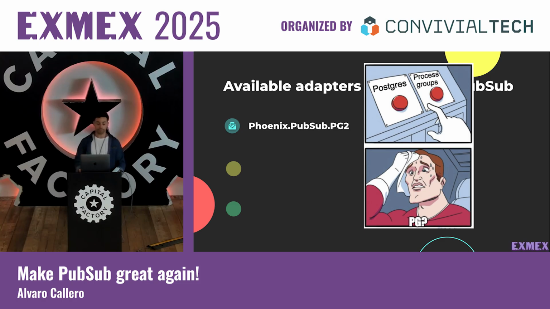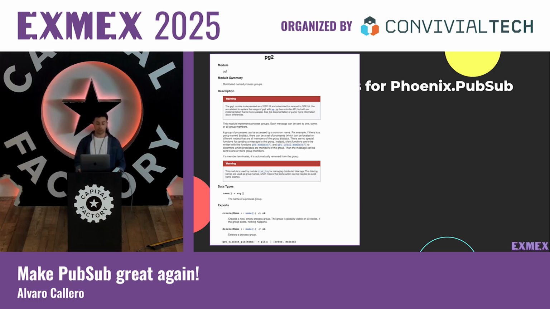because it has its origin from Erlang. This is a screenshot from the Erlang documentation about the PG2 module, and the way that this module will be sending the messages is the following. The message can be sent to one, some, or all the members of a group. So imagine that we have a group called ExMex, then we are going to have a bunch of processes that belong to that group. But PG2 by itself doesn't provide a functionality to broadcast the messages, so what this module will be doing is to grab the processes that are members of that group and then send messages to one or more group members.